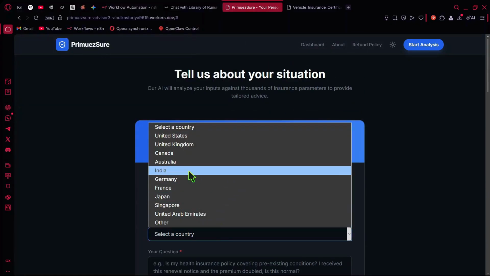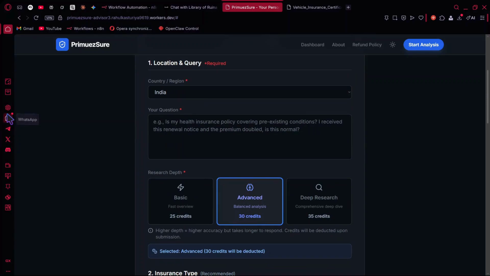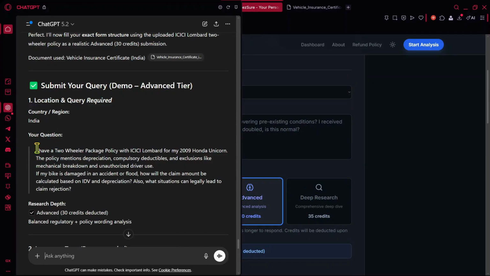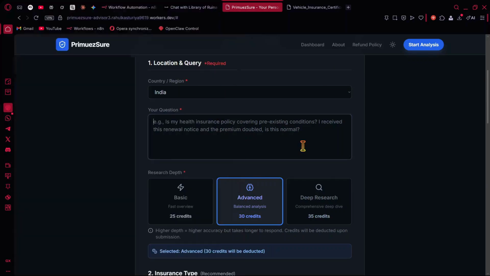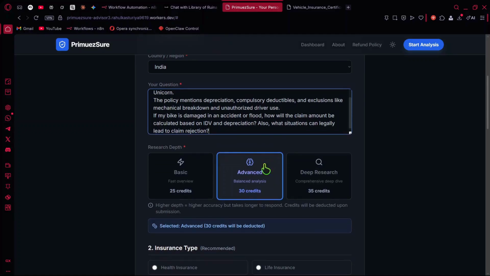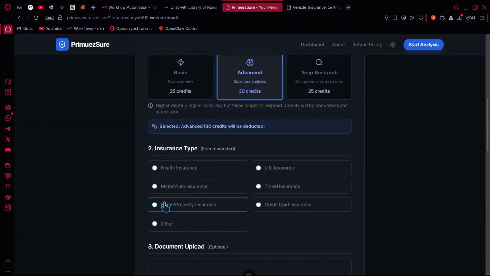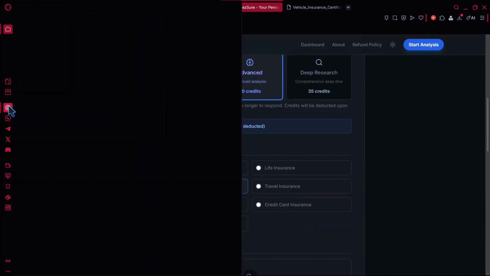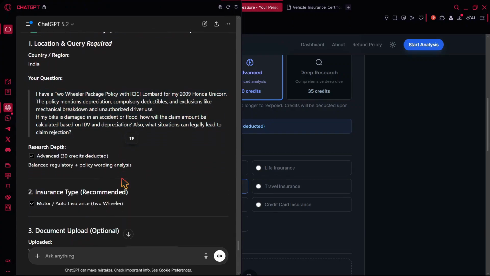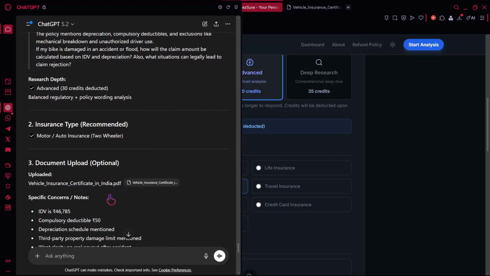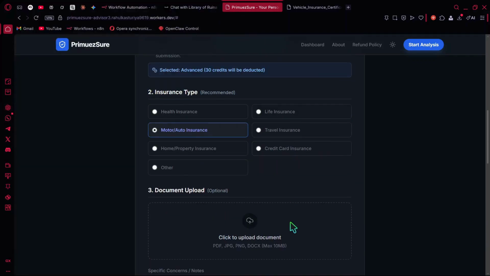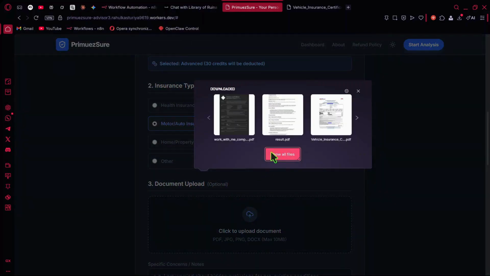For starters, country India, our question. I am not going to hide anything. This is what I generated right now. Advanced search, and it is motor insurance. Research the advanced motor insurance. Document upload: we are going to upload the exact document.